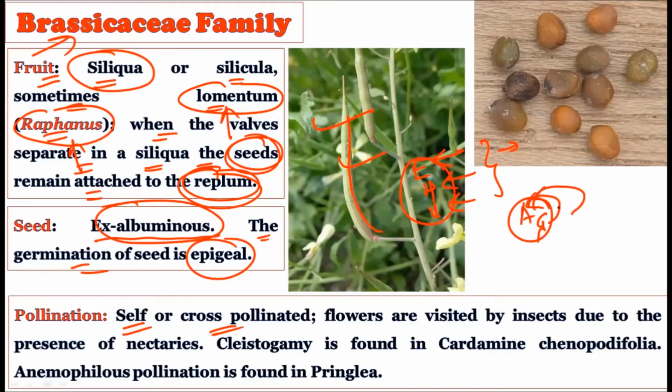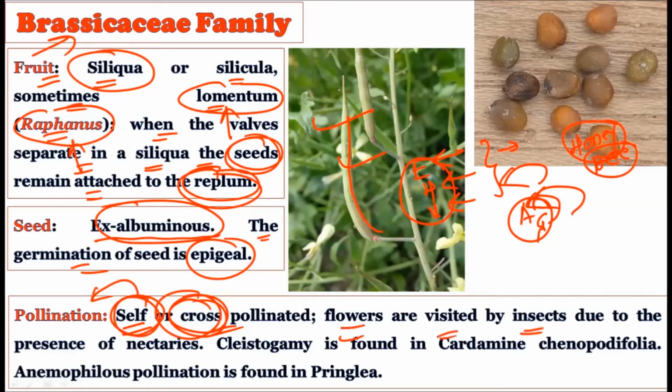So self-pollination can occur within the flower, or the flower can get cross-pollinated. Once a pollen visitor, for example the honeybee, travels from one flower to another flower, it can carry the pollen grains from one flower to another, and hence it can give cross-pollination. So self-pollination can occur in members of Brassicaceae. Similarly, cross-pollination can also occur.